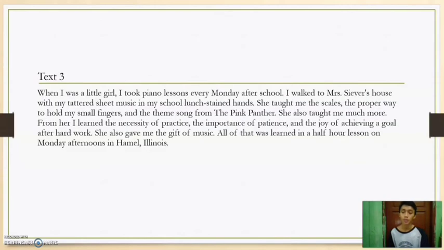For Text 3, after I read this text, I can say that this text has an unstated main idea.